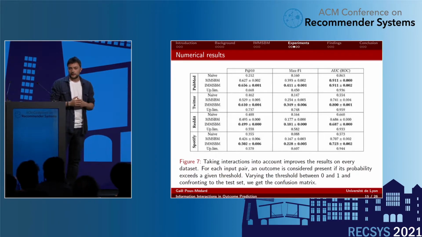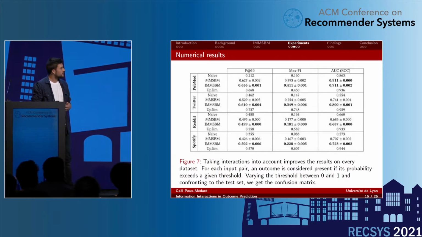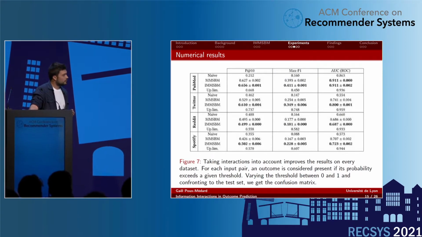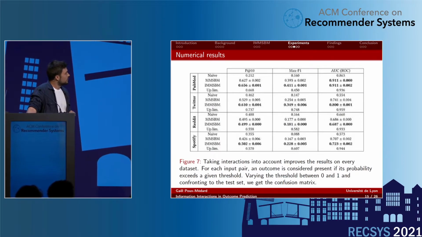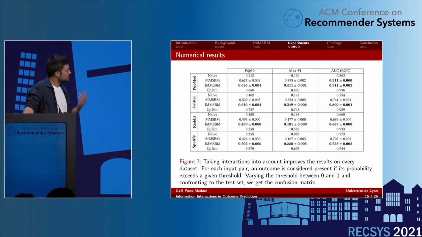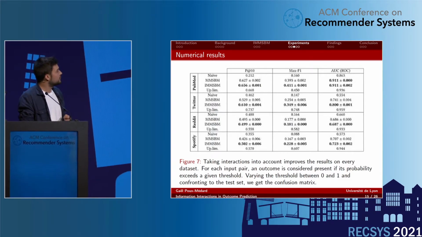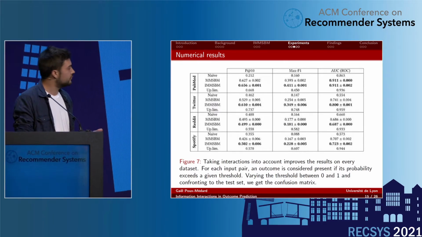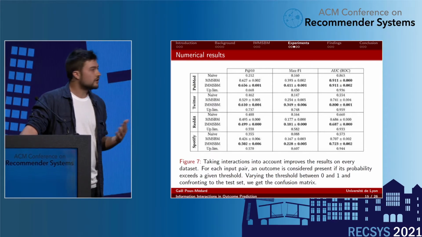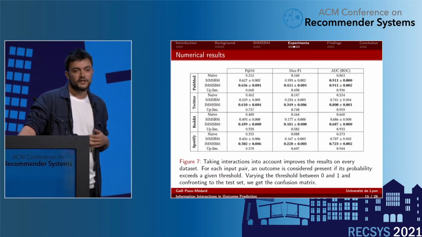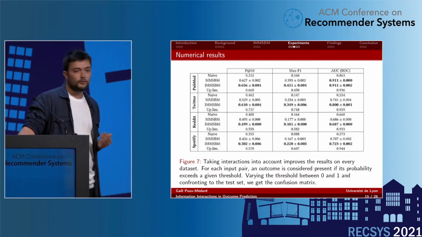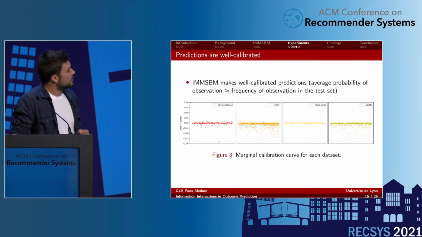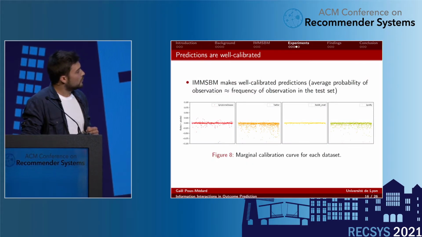About the experimental setup, we perform a 5-fold cross-validation, and we do 100 runs, I think, per fold for each data set. Except for the Reddit data set, we seem to consistently outperform the proposed baselines, which are the naive one, the MMSBM, which is the same model as ours but without the interaction terms, and an upper limit that we derive that comes from our evaluation process. We computed that on the test set. It is a maximum performance: even a perfect model, given the way we evaluate our model, cannot go beyond this limit.